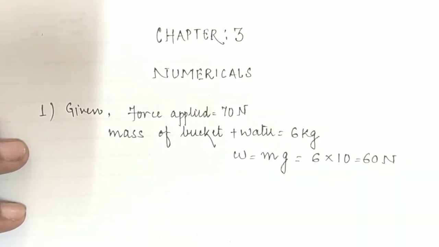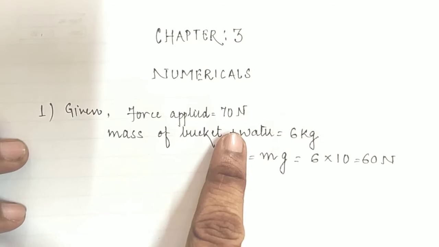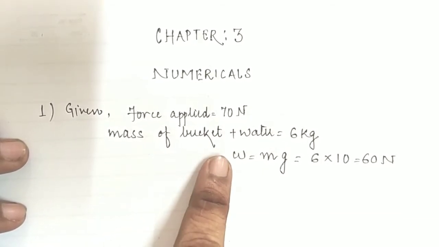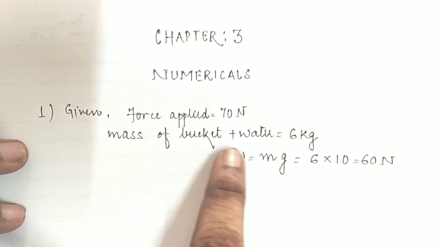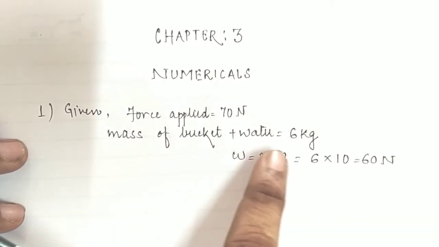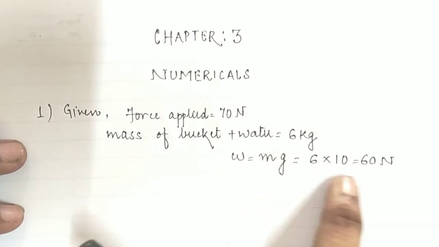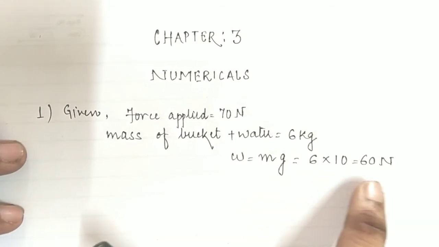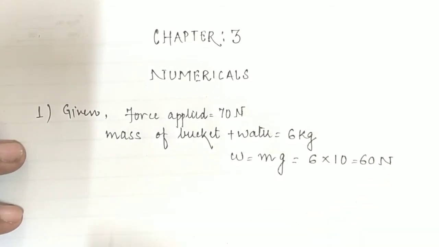Okay children, now what we have to calculate inside the question. It is given that the force applied by the woman is 70 Newton, whereas the mass of the bucket plus water together is 6 kg. So in this way we can say that the bucket filled with water applies a force equal to mg, which is 6 into 10, that is 60 Newton. So children, let's start with the calculation of mechanical advantage.